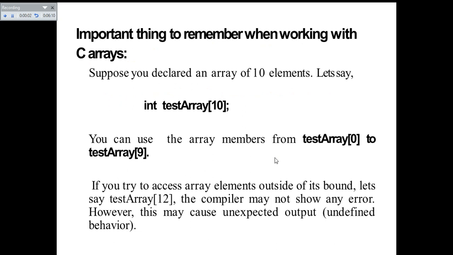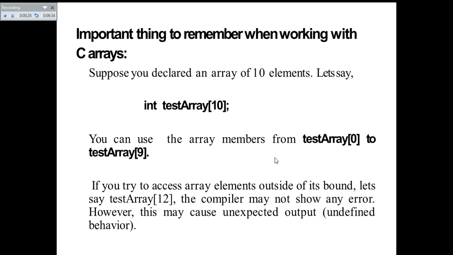Important thing to remember when working with C arrays. Suppose you declare an array of 10 elements, let's say int testArray[10]. You can use the array members from testArray[0] to testArray[9]. If you try to access array elements outside of its bounds, let's say testArray[12], the compiler may not show any error. However, this may cause unexpected output, undefined behavior.